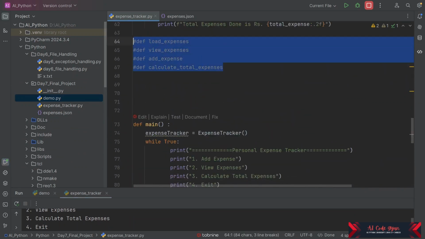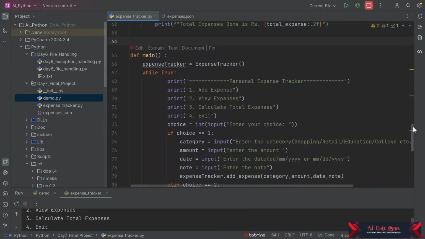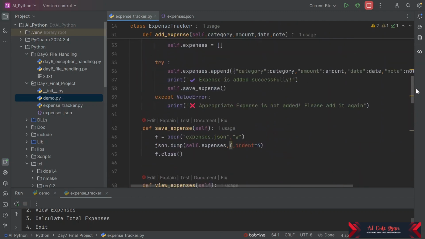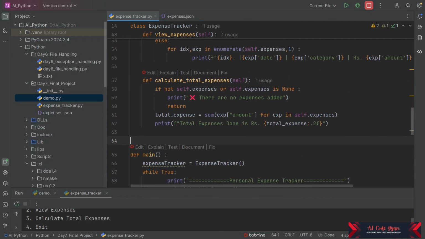Now we don't need this anymore, so we'll remove this. Let us make it more clean. So here it is causing some issue. Here, total expense is equal to, so we are using this function.